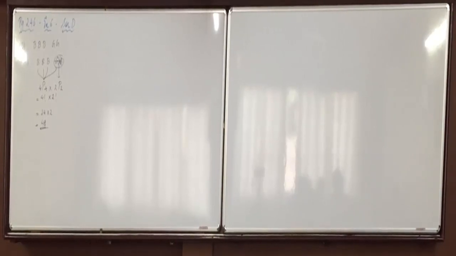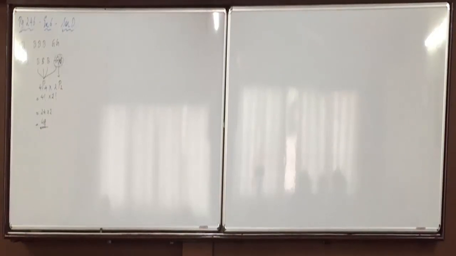Next paragraph. Moreover, 2 girls can be mutually arranged in 2P2 ways.